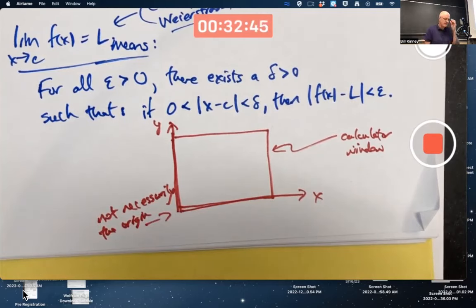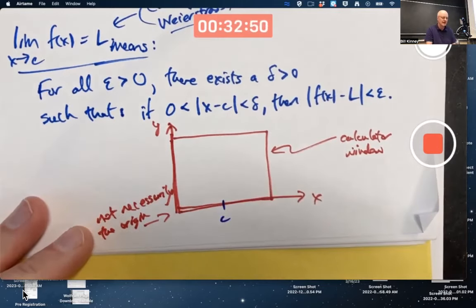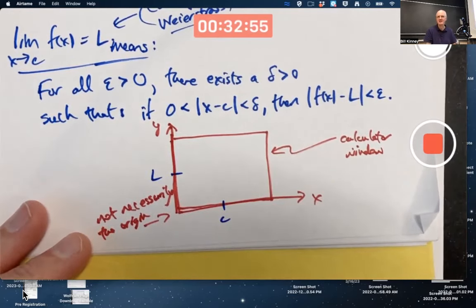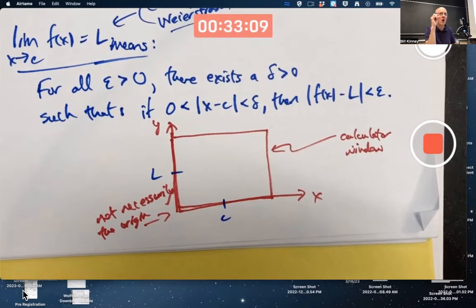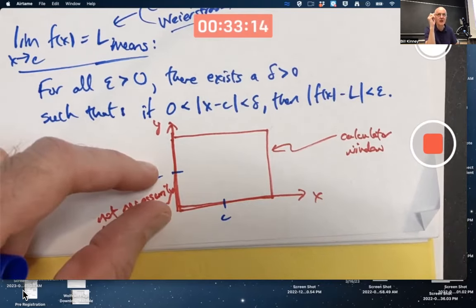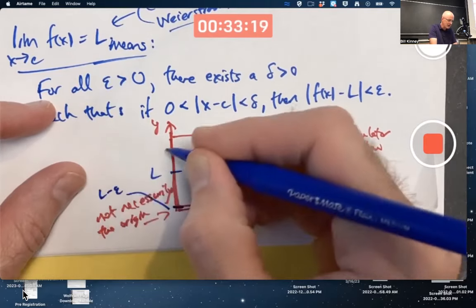You think that the limit of this function as x approaches the number c, which is going to be right there, is the number L, which is going to be right there. C is an input, L's a possible output. You think that's true. How would you prove it's true? You need to prove that this definition is satisfied. Give me an epsilon, an arbitrarily small, we talked about this last week, distance from L in the vertical direction, really going between L minus epsilon to L plus epsilon.